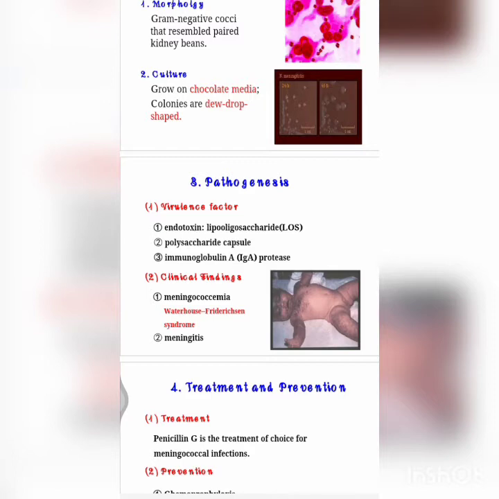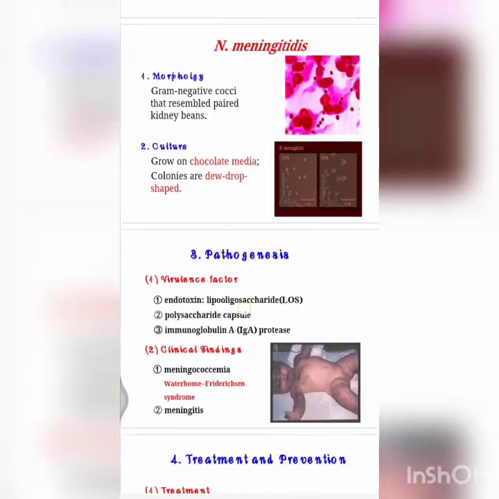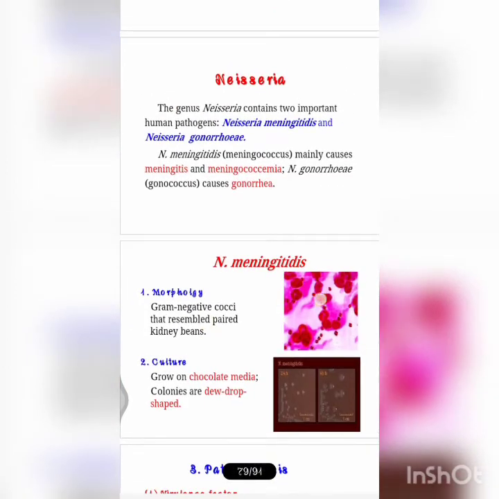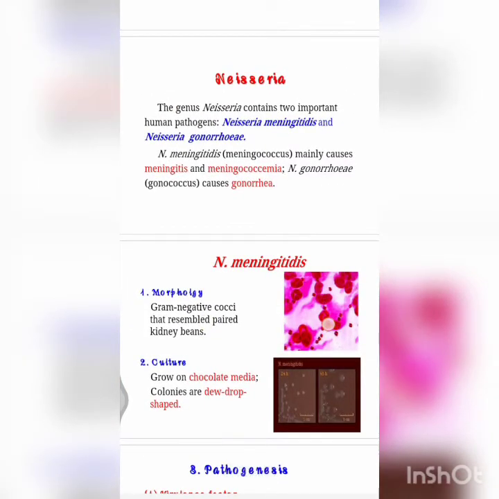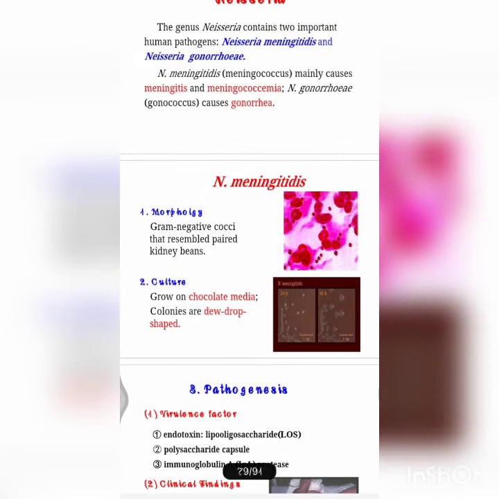And it is diplococci. They are actually in pairs. If we see here, they are diplococci, both in pairs in structure. And for culture, we take cerebrospinal fluid on blood agar and chocolate agar, as we discussed. We also give 5 to 10% extra carbon dioxide supplementation for rapid growth, and we can easily observe that on our microscope.